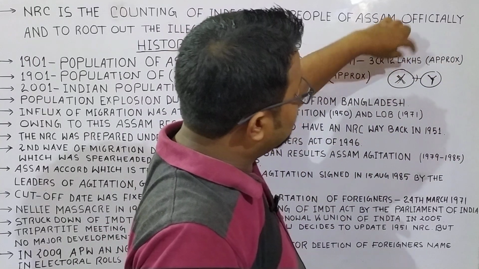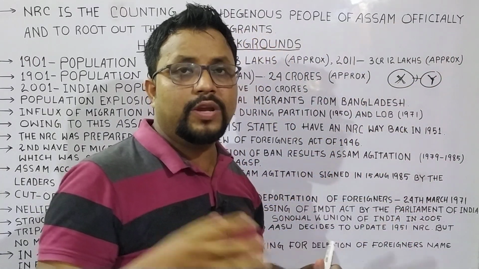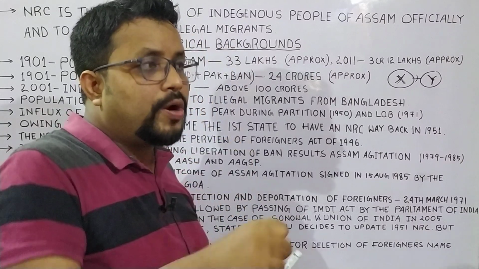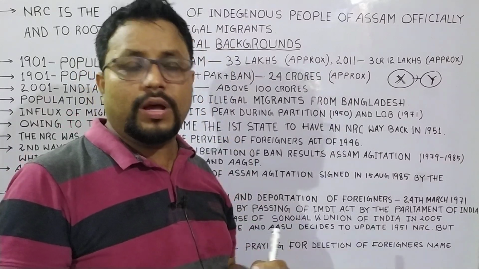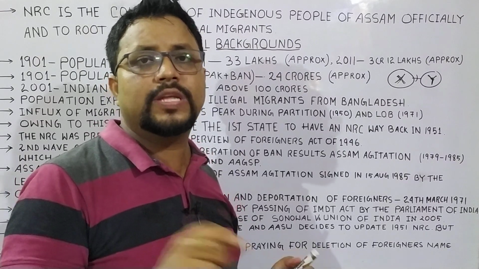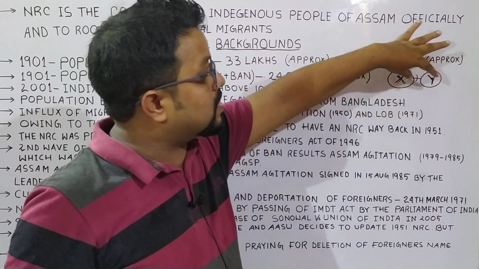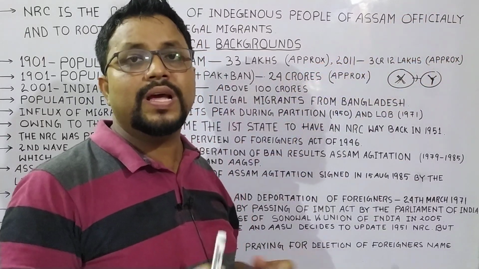So in this way, the process to find out the illegal migrants and to deport them became very complex. For this reason, only a few foreigners were detected and deported. So the need of the hour was that the IMDT Act had to be struck down.